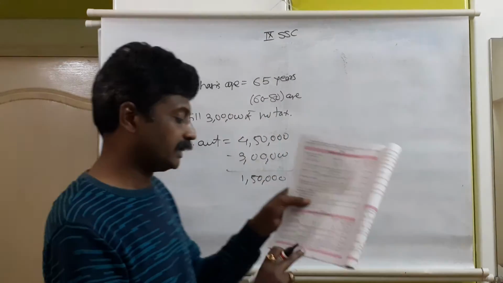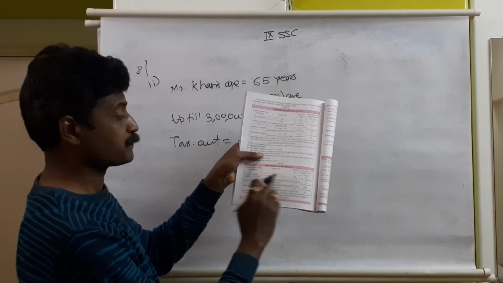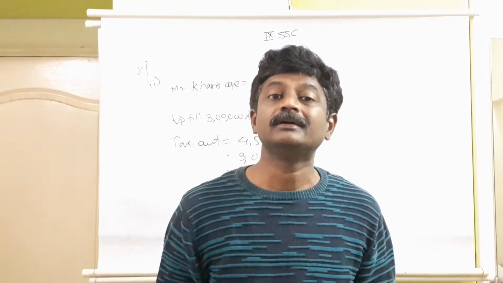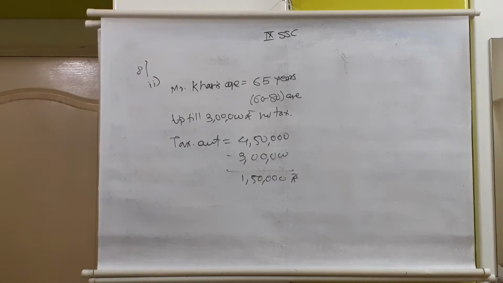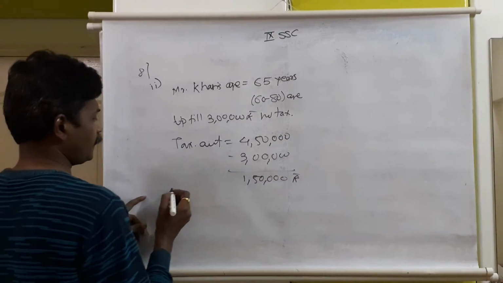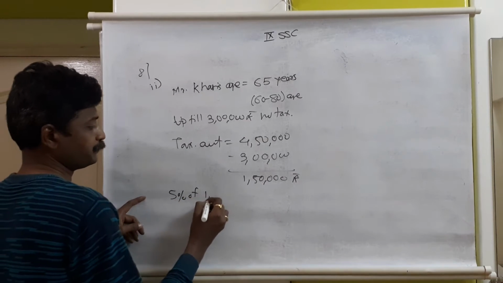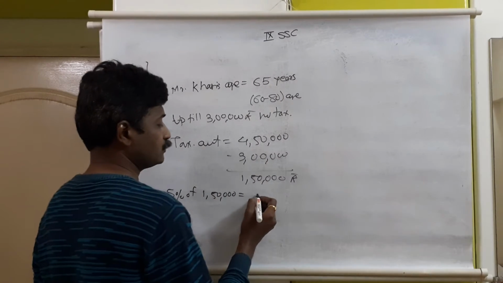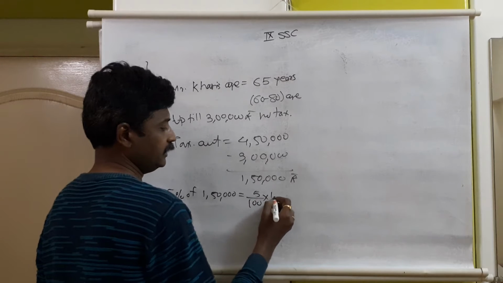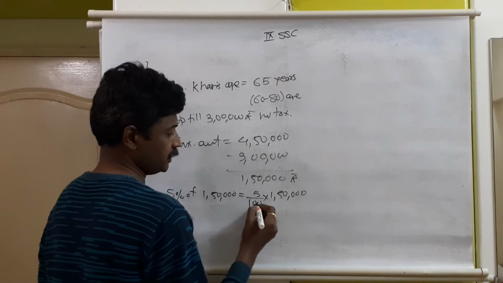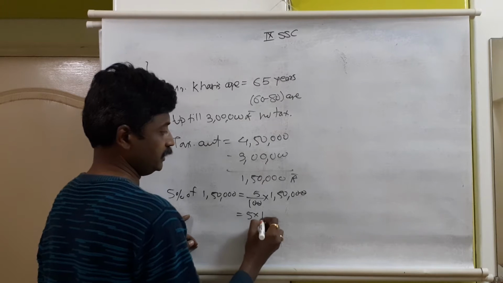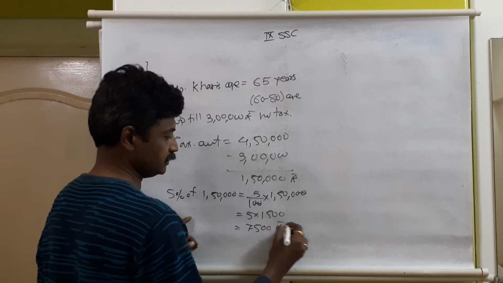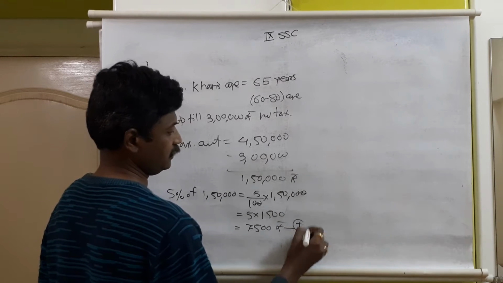For that, as per table on page 102, second row and second column, it shows 5% tax. With the 5% rate, he will be paying the tax. So 5% of 1,50,000, how to calculate it? 5 out of 100, then out of 1,50,000, how much? 2 zeros get cancelled. 5 into 1500, 5 fifteens are 75, and these 2 additional zeros. We'll name it as equation number 1.